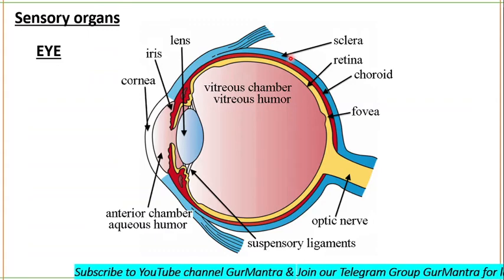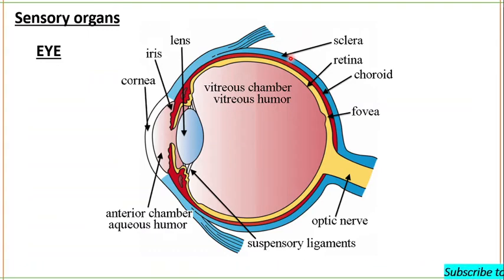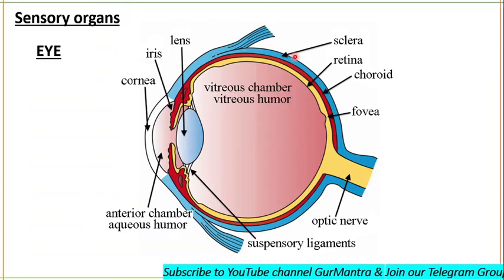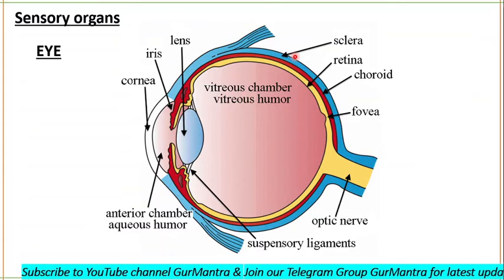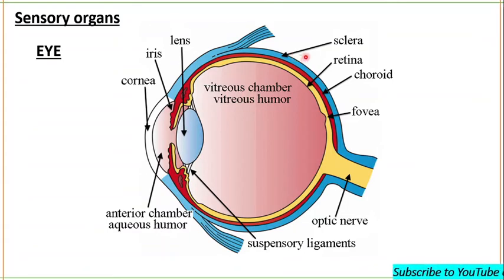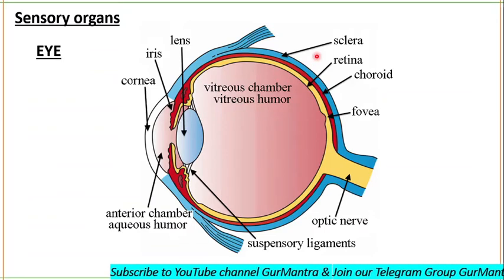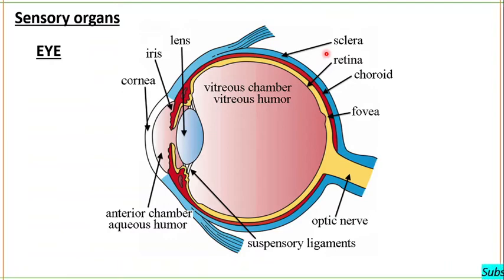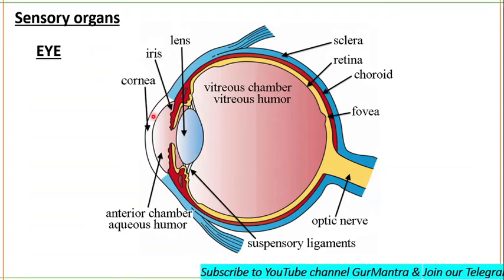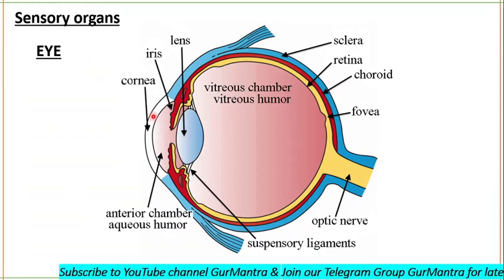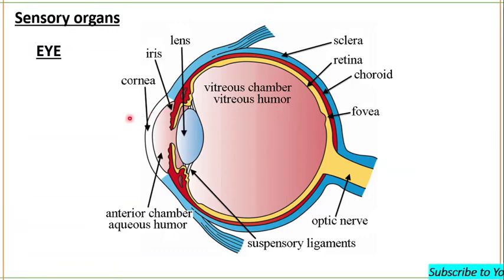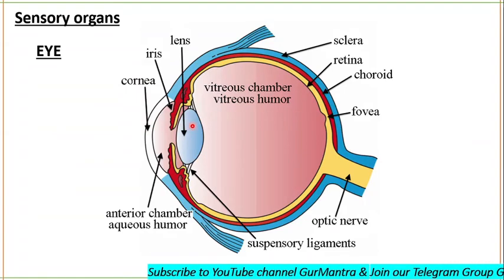The sclera is the white part of the eye. It is a dense connective tissue which consists of collagen fibers and fibroblasts. The sclera gives the eye its shape and also protects the inner parts of the eye. Remember this: no light passes through the sclera, but it is modified on the anterior side of the eye into the cornea, and light rays pass through the cornea. The cornea is transparent.